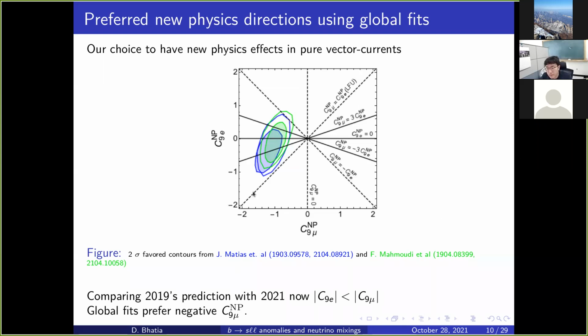Because of their different assumptions in taking hadronic uncertainties, etc., they are slightly different, but more or less they point towards the same direction, that there should be some new physics, preferably negative C9 mu. And also you see now with this new data, the magnitude of C9e should certainly be smaller than the magnitude of C9 mu. So in our model building, we will impose these two conditions as a necessary condition to find out what general symmetries we can determine to have explanations for these anomalies.